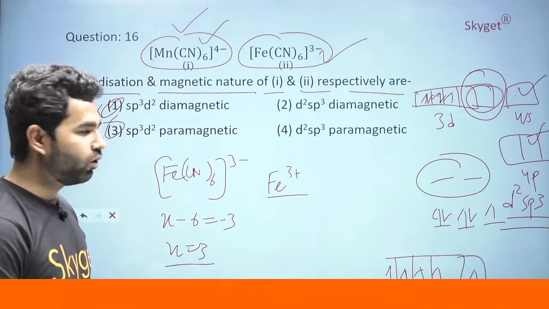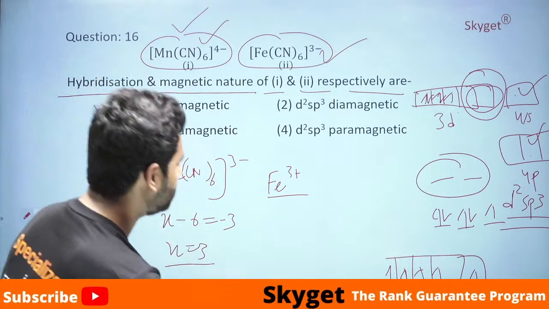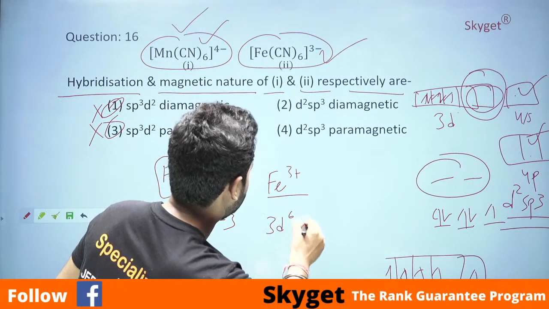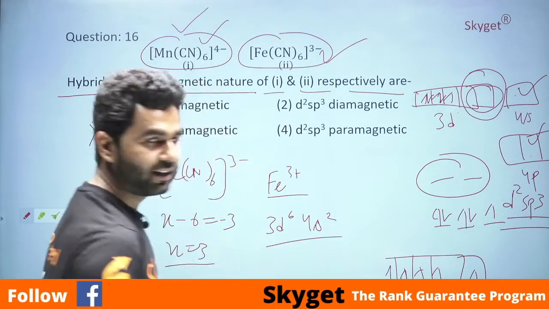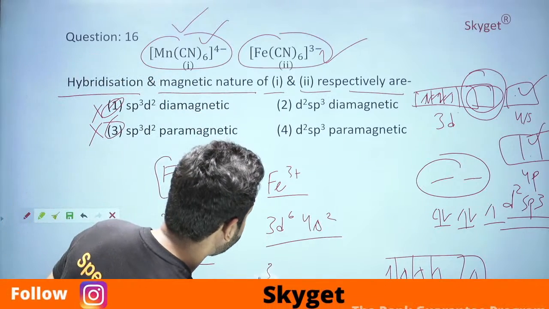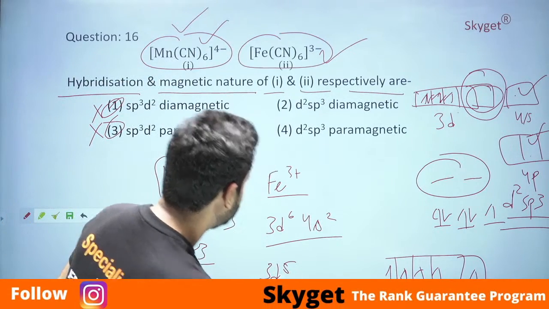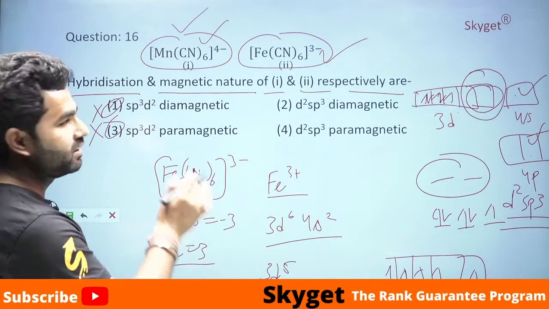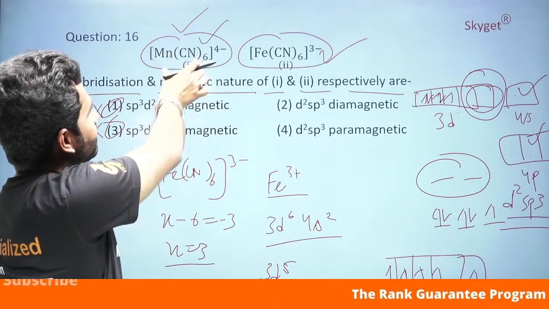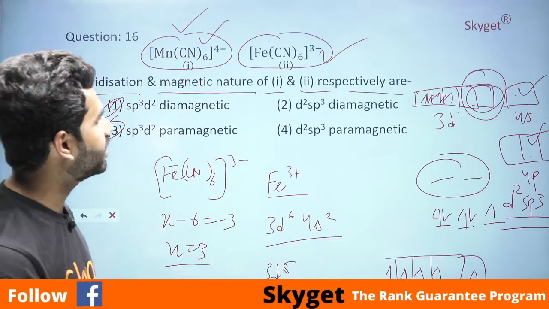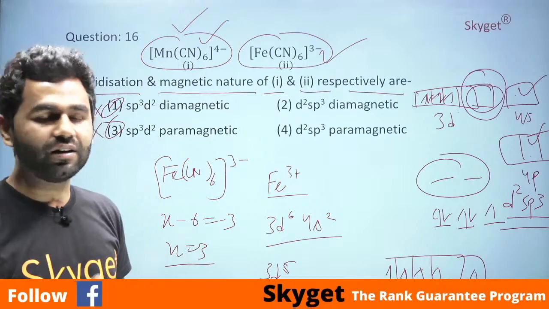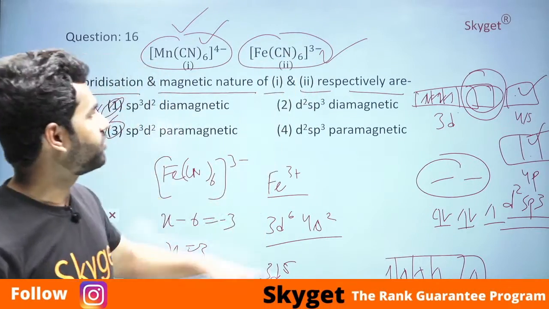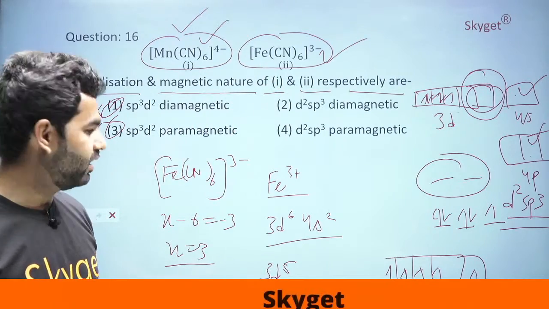The outer shell electronic configuration of Fe is 3d6 4s2, and when it loses 3 electrons, it will have 3d5. Again, the same thing as we did in the case of manganese. [Fe(CN)6] has a strong ligand, so in the presence of a strong ligand,